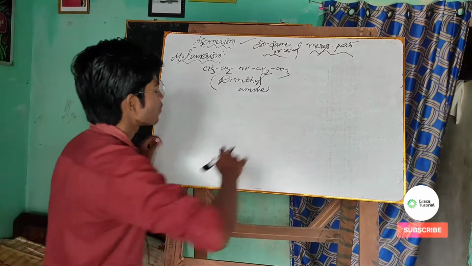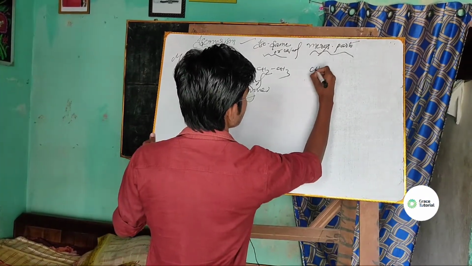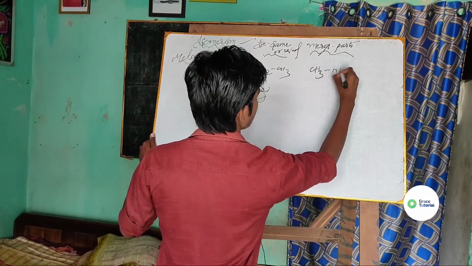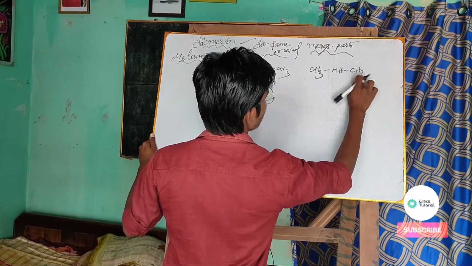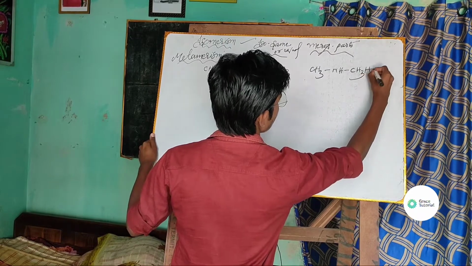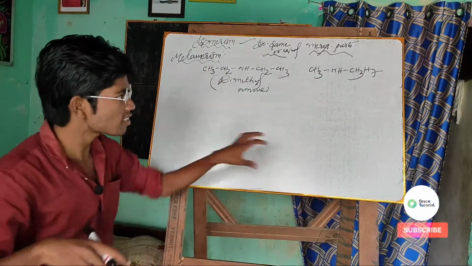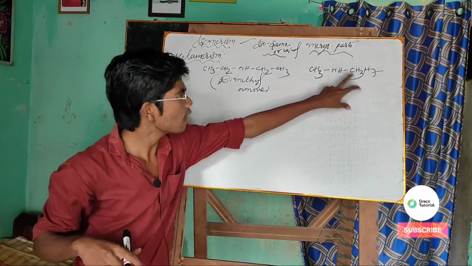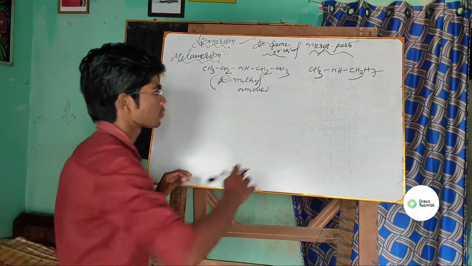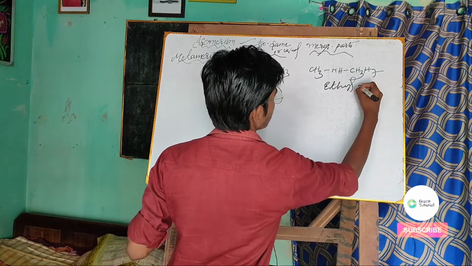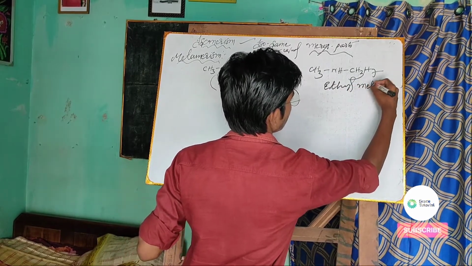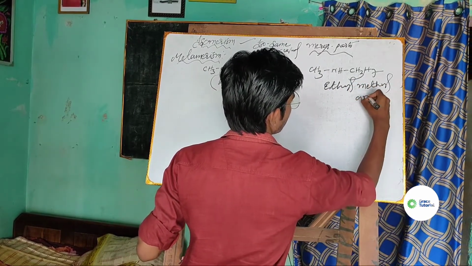Similarly, suppose I have CH3, NH, C3H7, suppose write C3H7. So here C3H7 means propyl methylamine.